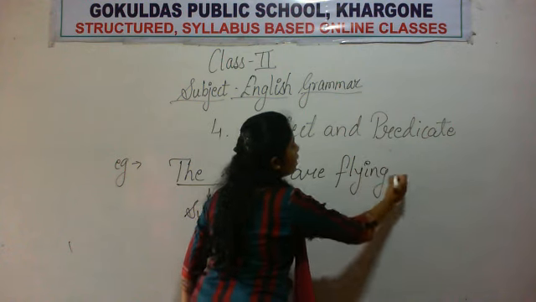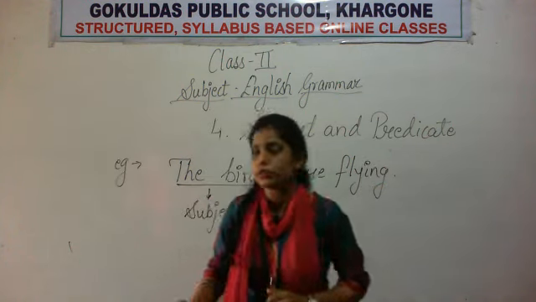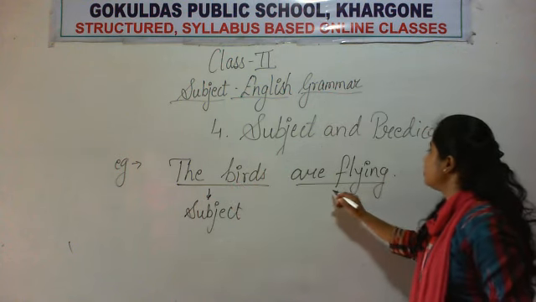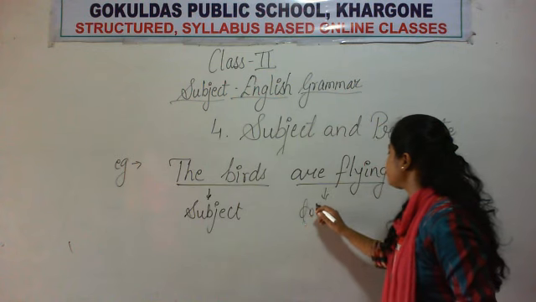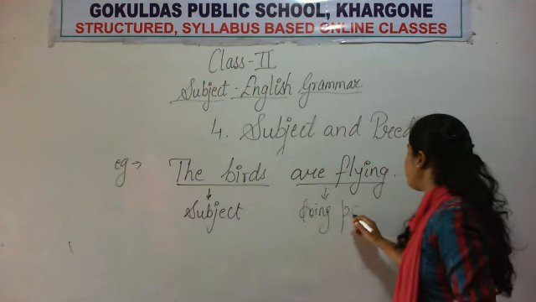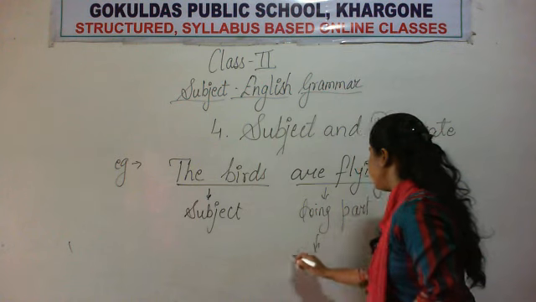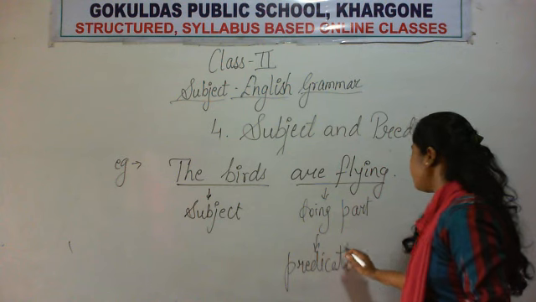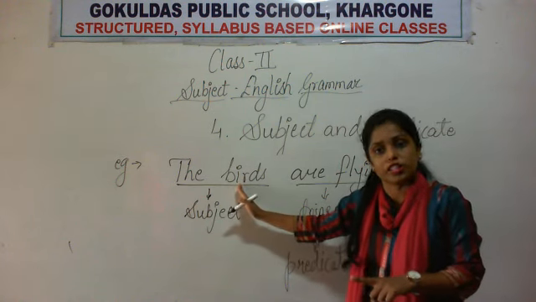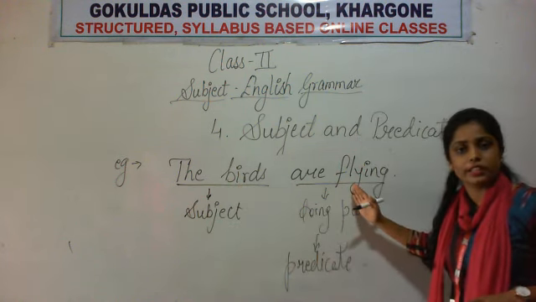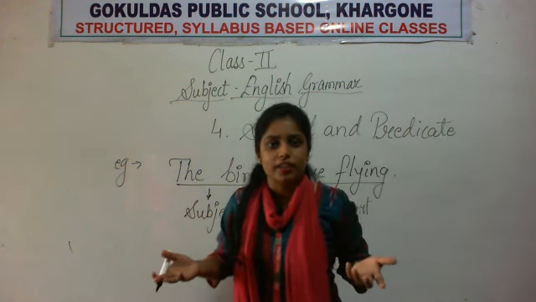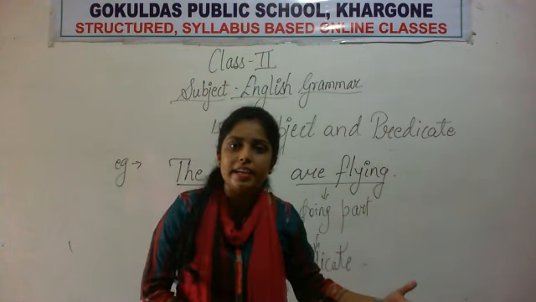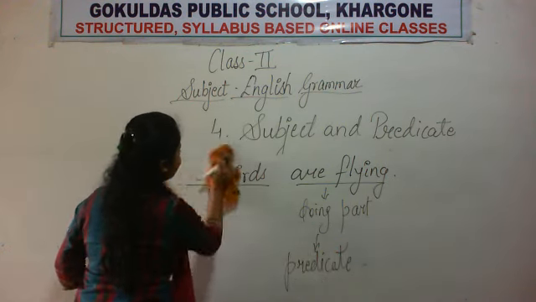Okay? So who are flying? The birds are flying. Now if I tell you the birds, so what are the birds doing? Birds क्या कर रहे हैं? They are flying. So this is the doing part of the sentence and therefore it is the predicate. Okay, so the subject is the birds and predicate is are flying. So I hope you are learning how to separate the two parts, the subject part and the predicate part. Okay, let's take another example.